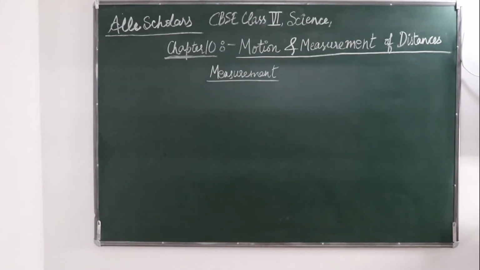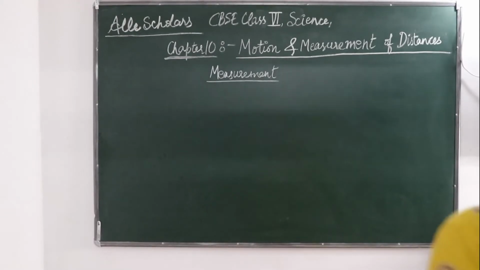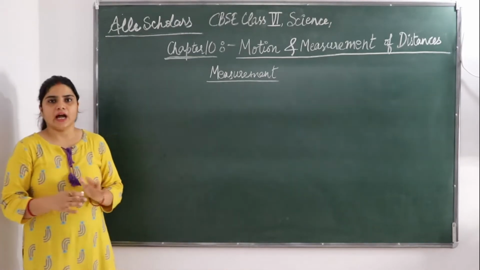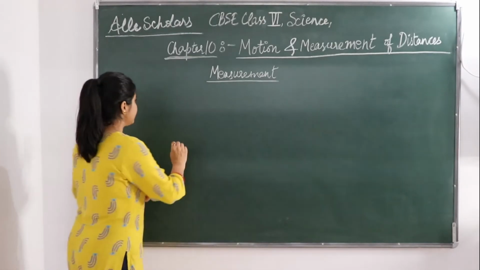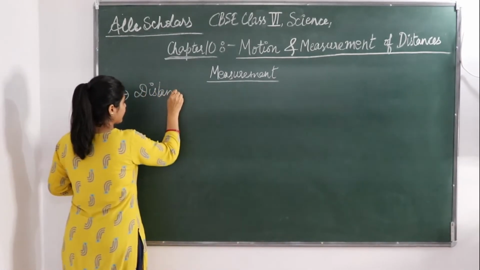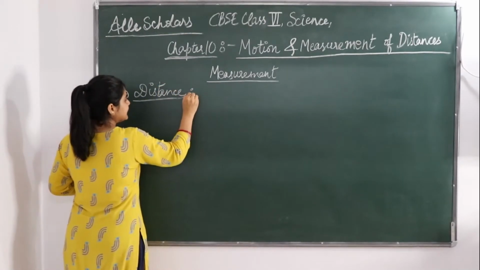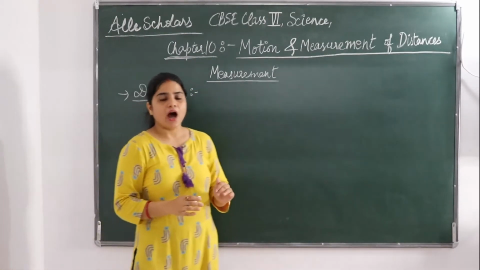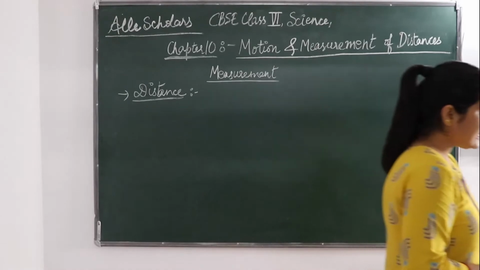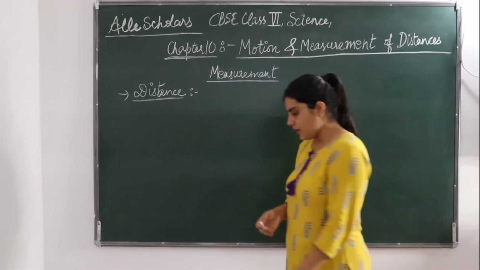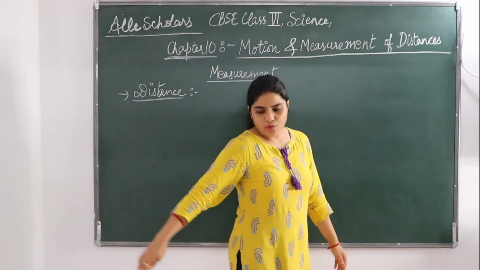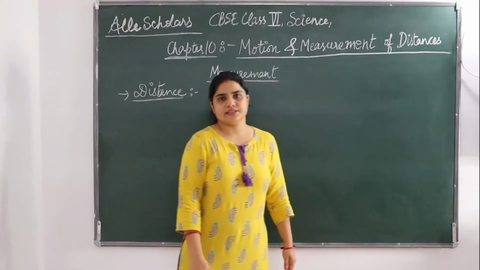So next we will see measurement. To know what measurement is, first we should be clear about what distance is and what length is. First we will talk about distance. What do you think distance is? Distance is how far an object travels. Suppose I am here and I travel to here. How far I have traveled is my distance.